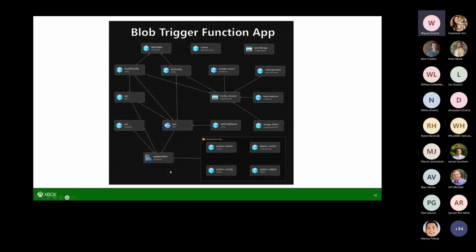Next slide. This one's not as pretty as Chad's drawing because I'm not as good at the visuals, but this is the outline of a blob trigger function app that I was working on. There are a lot of containers that act as input containers to drive the process. There's also a storage policy in here because we're trying to comply with the GDPR.